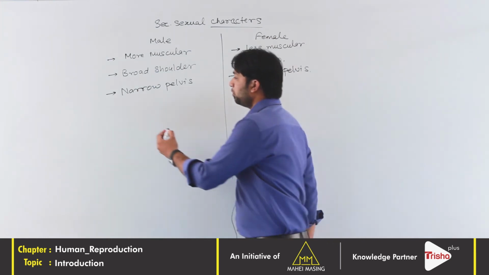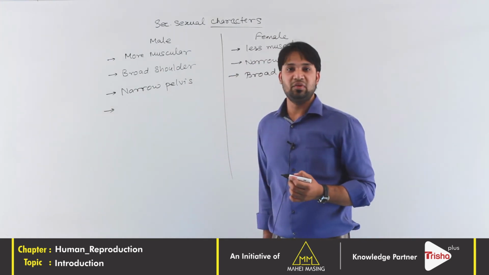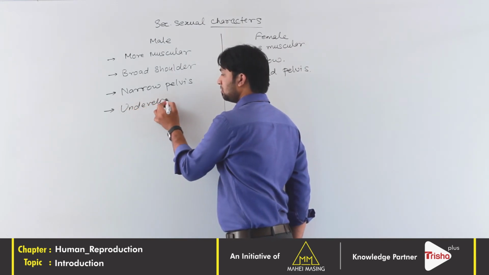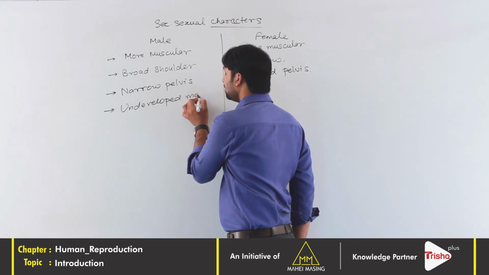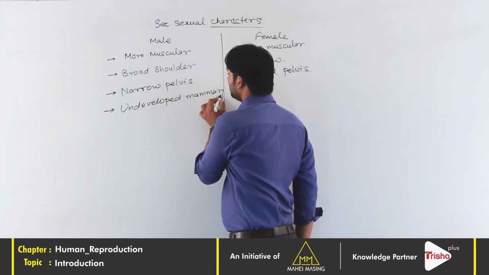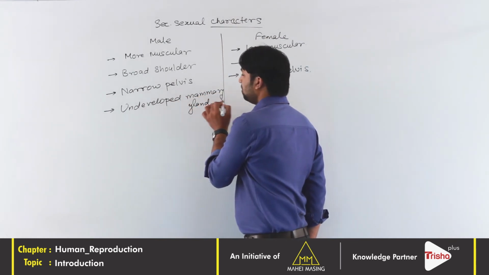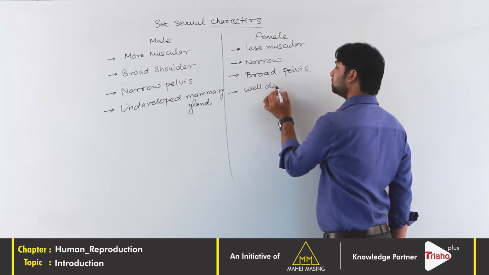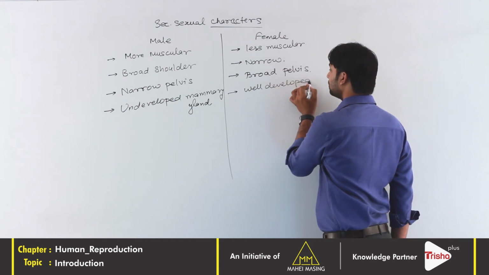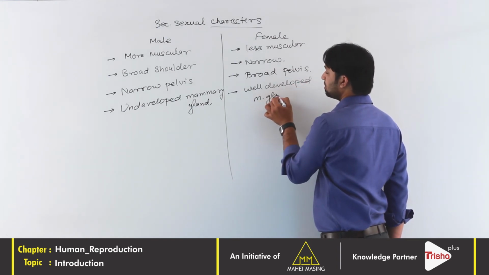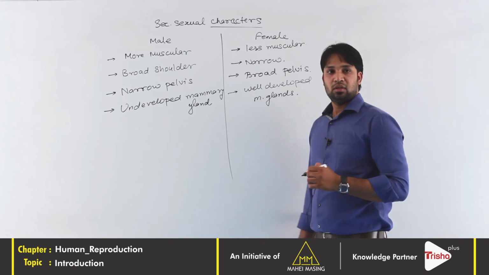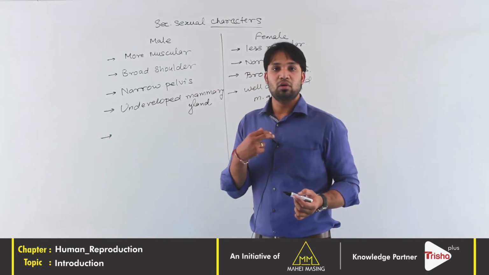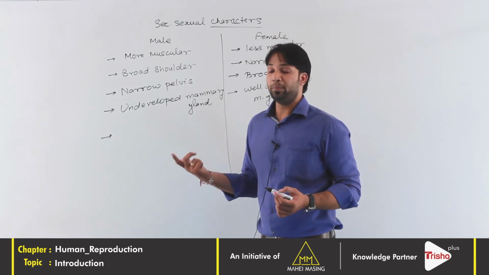Fourth point, the male will have undeveloped mammary glands, whereas female will have well developed mammary glands. The voice of the male will be more husky, low pitch.